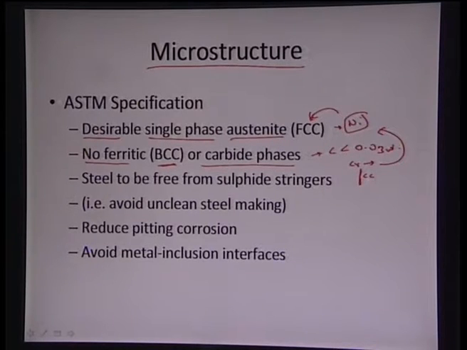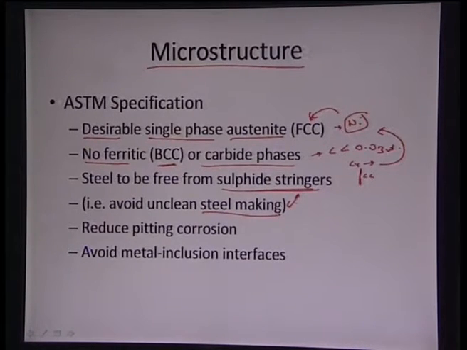At the same time, the steel has to be free from sulfide stringers or any oxide inclusions. So, there has to be clean steel making, or we use a low vacuum melt technique, so that we avoid the formation of any oxides.